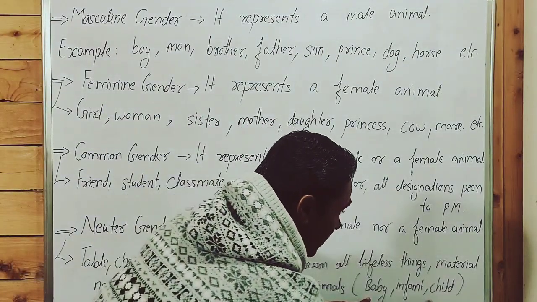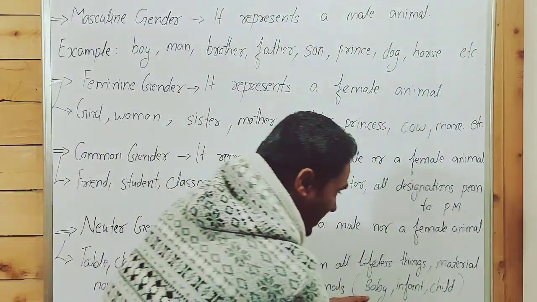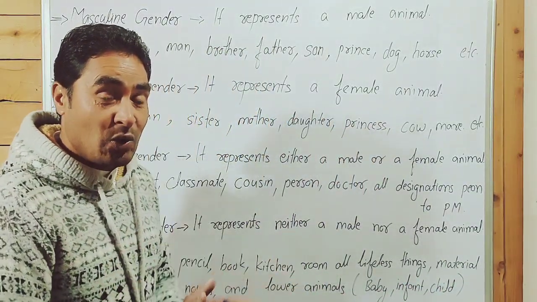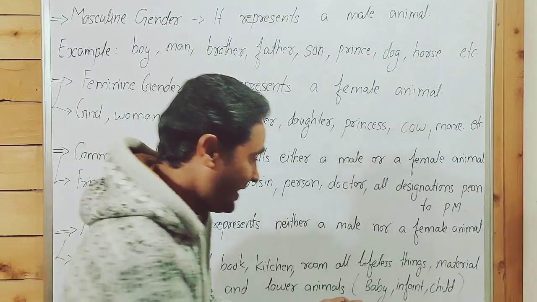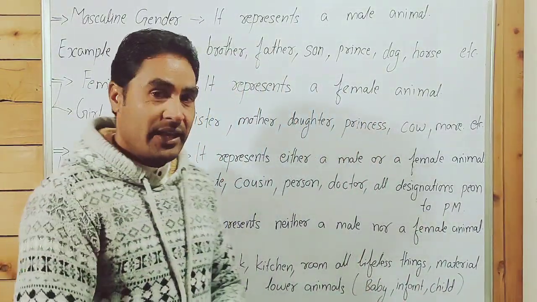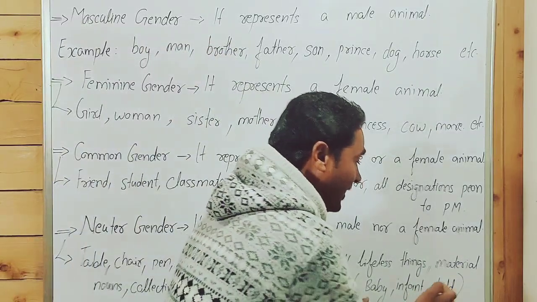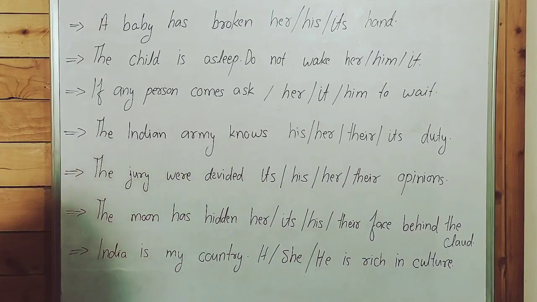And baby, infant and child, guys, a point to be noted here. These three nouns, baby, infant and child, are not non-living things. These are living things. But why? In the next slide I will explain why we use baby, infant and child as a neutral gender. Have a look at these examples.